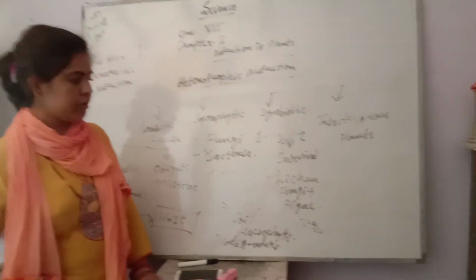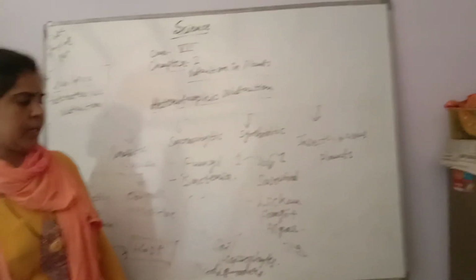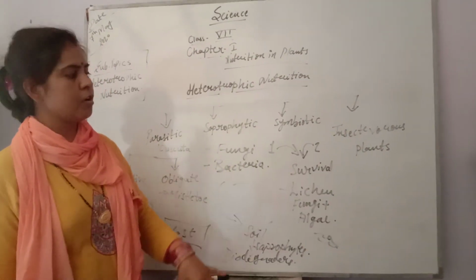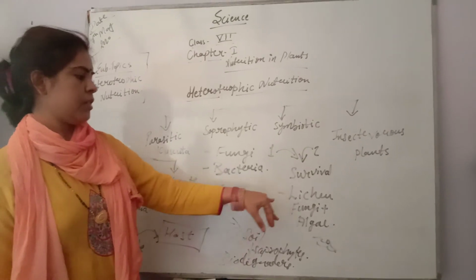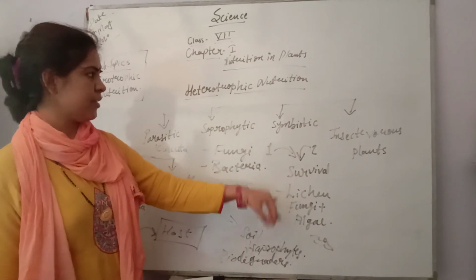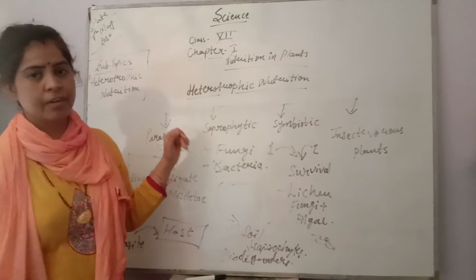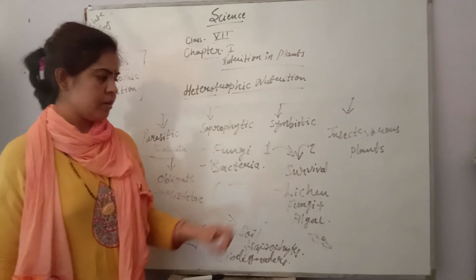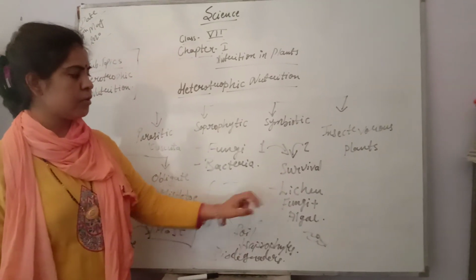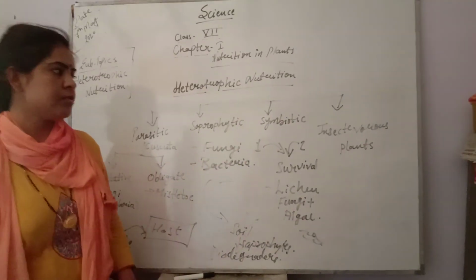We have studied about rhizobium. Rhizobium is a bacteria which is living in the root of leguminous plant. What is that bacteria giving? It is providing atmospheric nitrogen to the plant, and the plant is providing shelter to the bacteria. So that is again our symbiotic relationship.